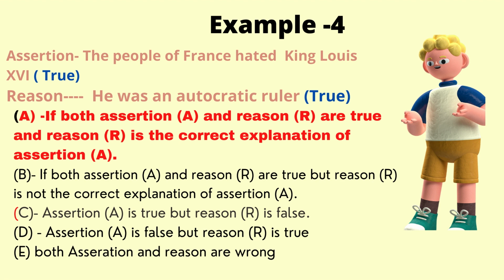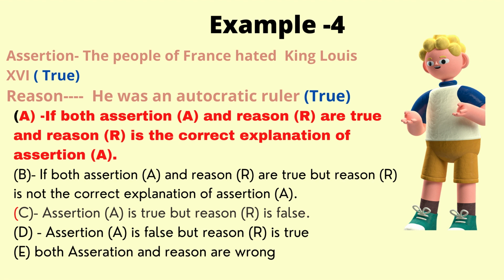So now let's look into the options. Step number 1, option A. Assertion and reason are true. Yes, both are true. We have written it. And the reason is the correct explanation of the assertion. Children, if you analyze option A and option B, there are two parts in the sentence. The first one, both are correct. And option A says reason is the correct explanation of assertion. Option B, the first part says both are correct. And the second part says reason is not the correct explanation of the assertion.